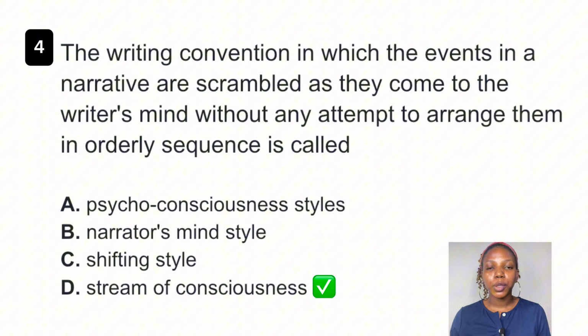So when we speak of C, shifting style, the point of view shifts from one character to another. So if you've picked up any text and maybe in chapter 1 you're understanding the story through Akin, right? And then in chapter 2 another character picks it up and you're understanding the story through another character related to Akin. So that is shifting. The point of view is shifting between characters, okay? But the answer to this question is definitely option D, stream of consciousness.